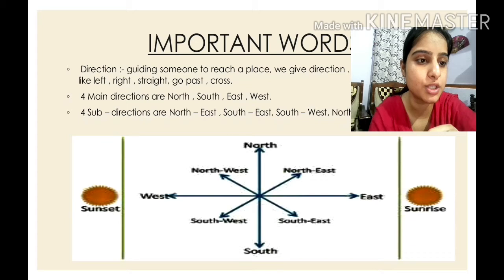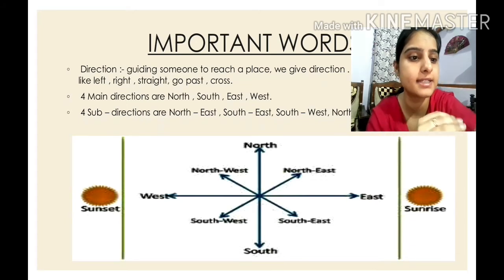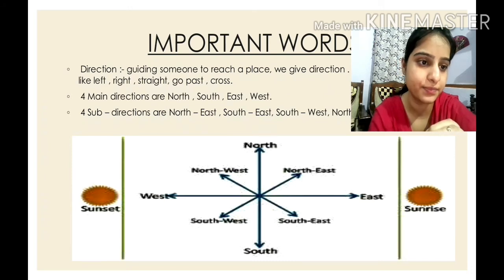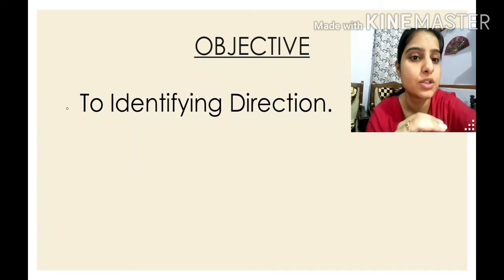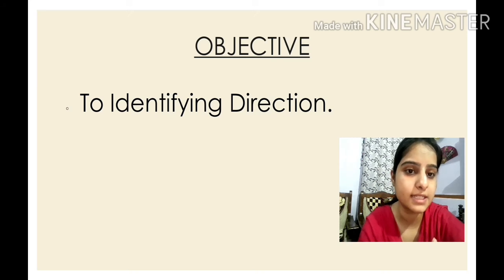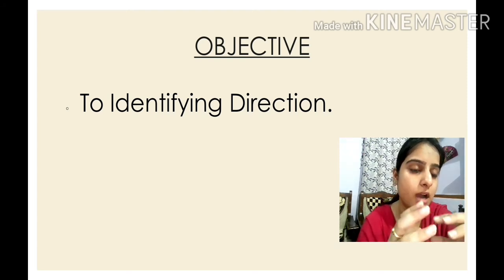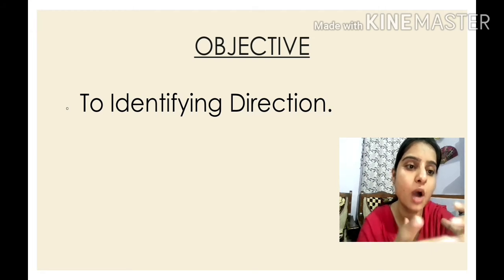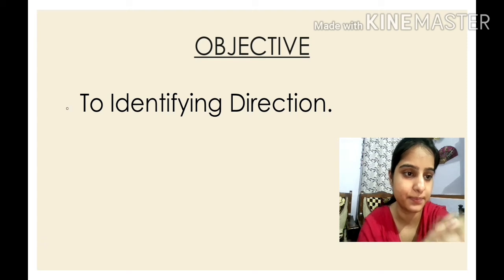Am I clear to you, children? Sun rises in the east and sets in the west. Clear? So, the objective of the class, children, is to identify direction. Today, we will identify the directions. How can we, without the compass or without knowing the exact way, identify the direction?